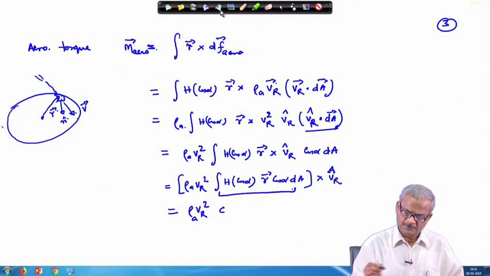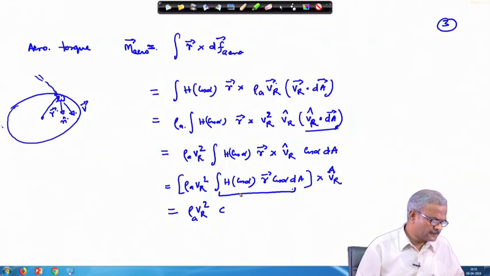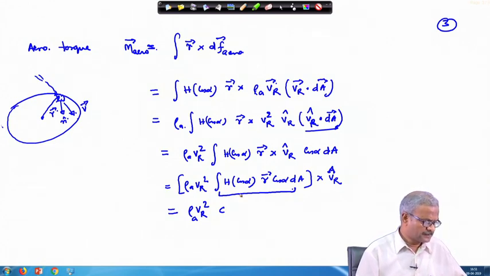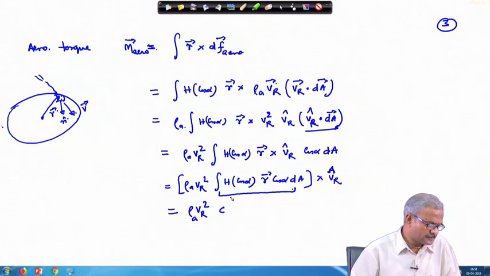Okay, so, we will define a new quantity, and in terms of that then we can write the equation completely.